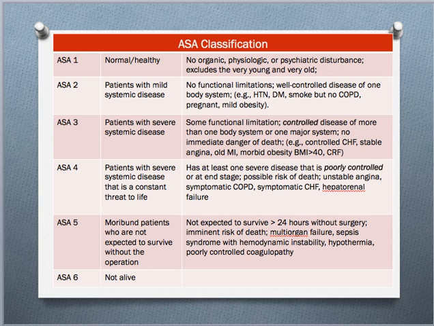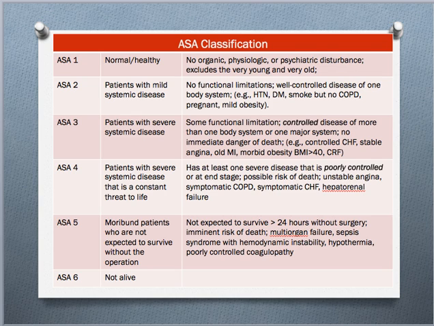However, because they do have severe systemic disease, there's some functional limitations. So they may not be running marathons, they may not be going to the gym every day. However, they're able to complete their activities of daily living without any issues. They're maybe able to go up 2 flights of stairs without any symptoms suggestive of poor function.